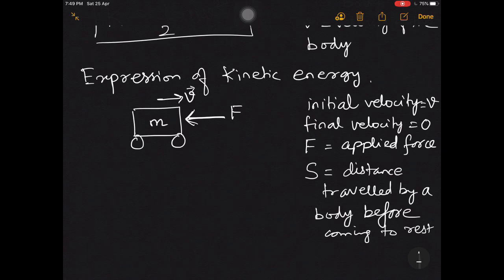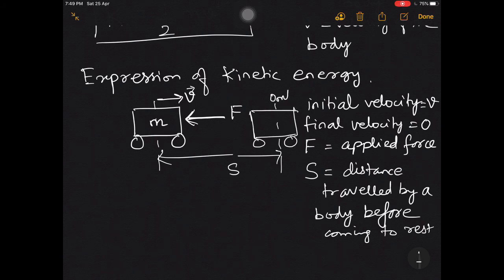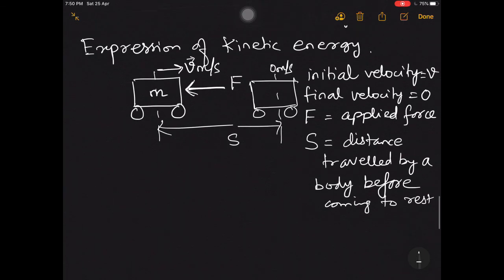Say at some distance s, here the body is stopping, 0 meter per second, and here velocity was v meter per second. Fine. So how much kinetic energy will this body have?